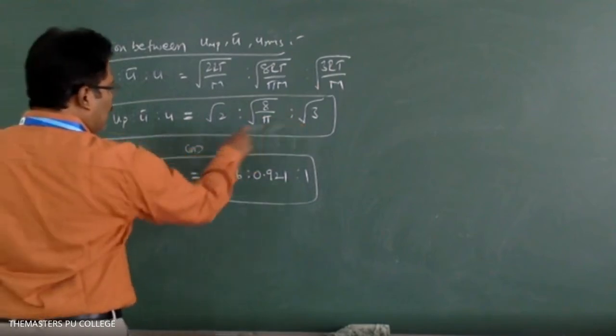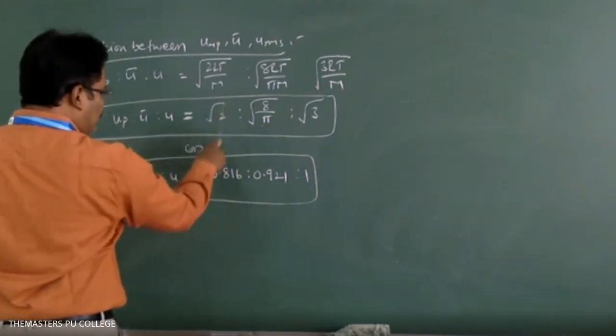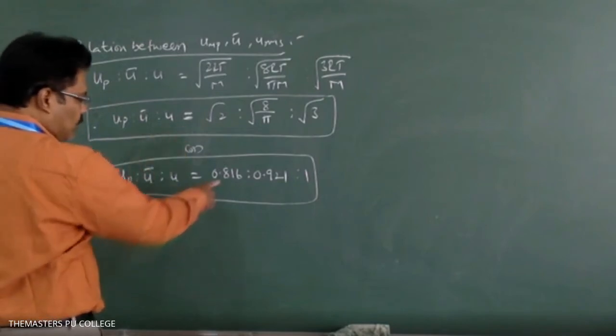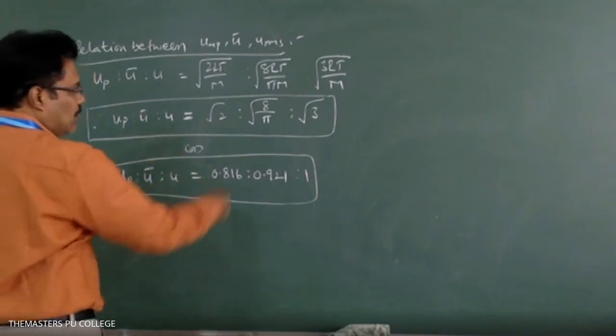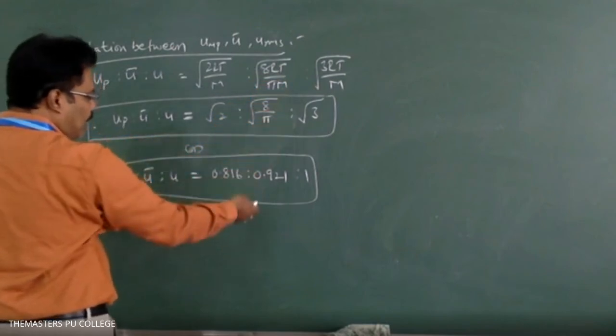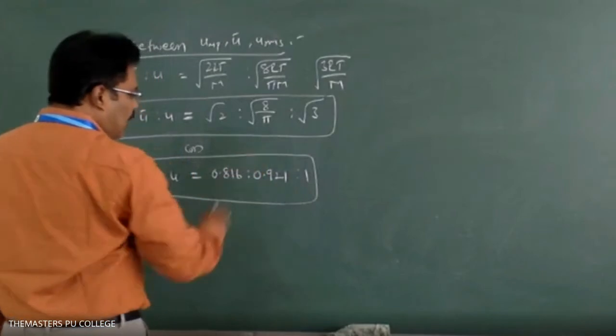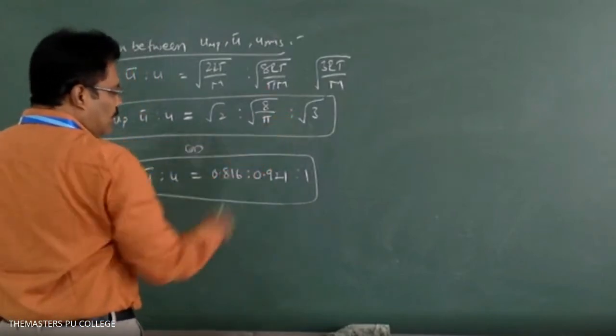We are dividing with root 3: root 2 by root 3 is 1.414 by 1.732, which gives 0.816. Root of 8 by π divided by root 3 gives 0.921. Root 3 by root 3 is 1.